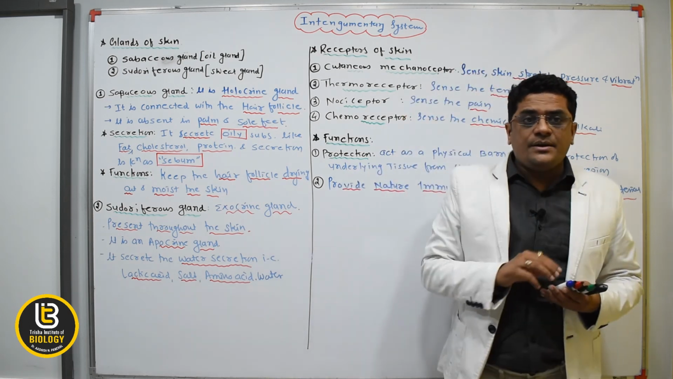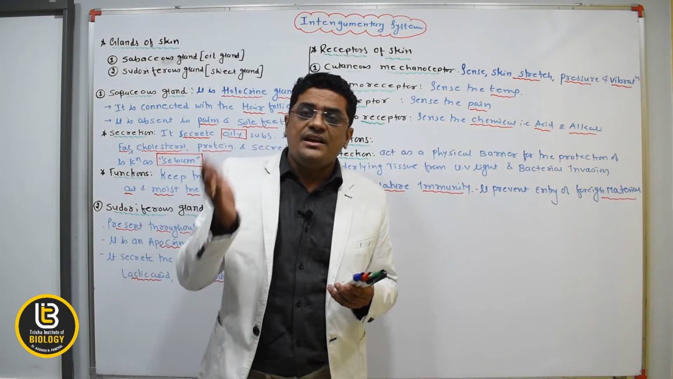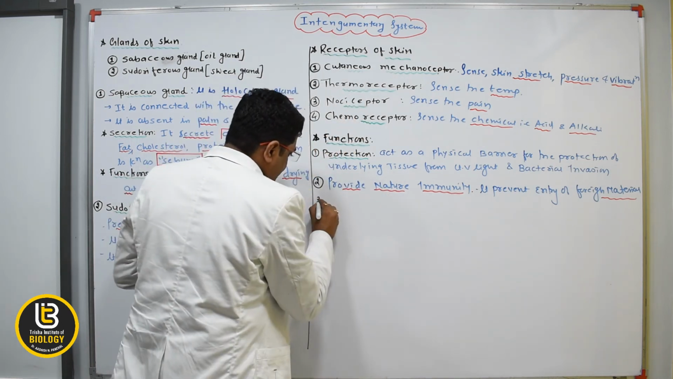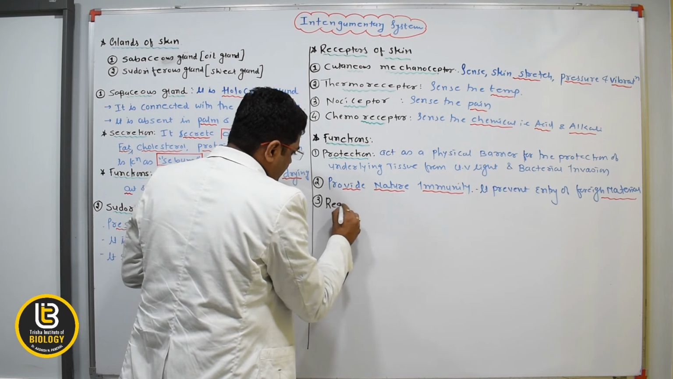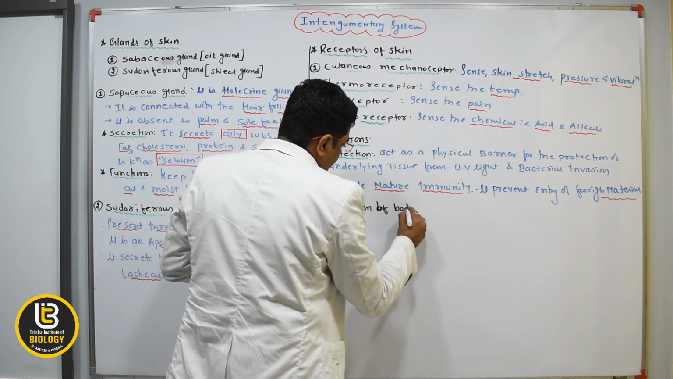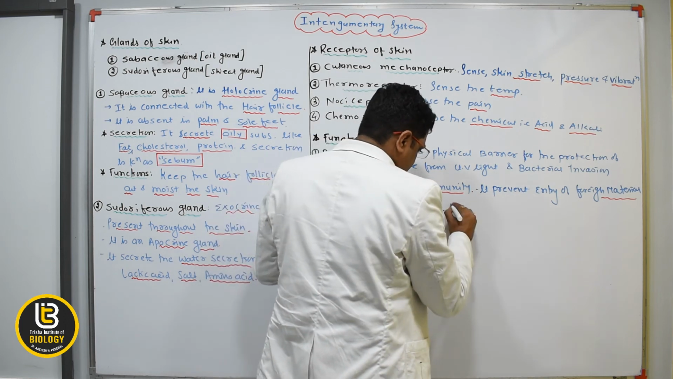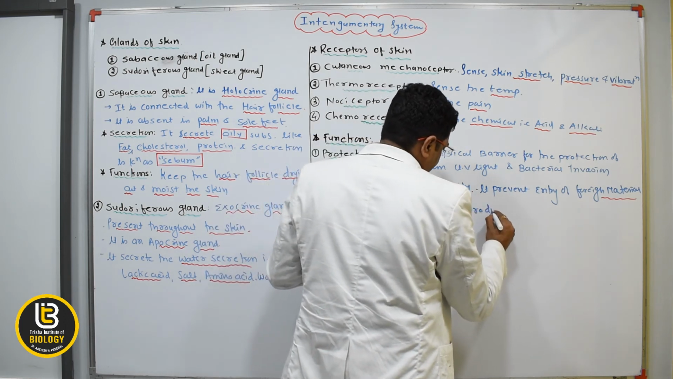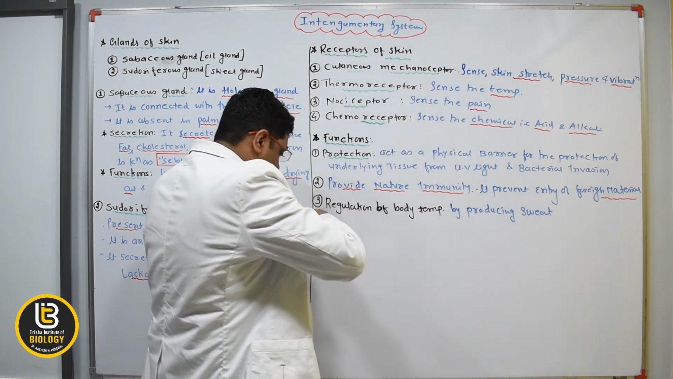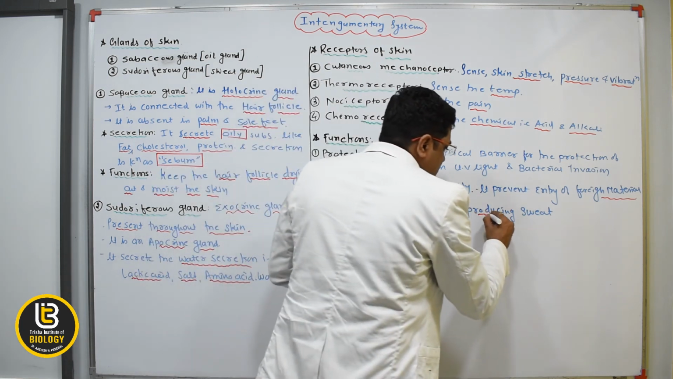Then it regulates the body temperature. Like sweat glands secrete the watery secretion, through which it will regulate the body temperature. So now third is regulation of body temperature by producing the sweat. Okay, so it will regulate the body temperature by producing the sweat.